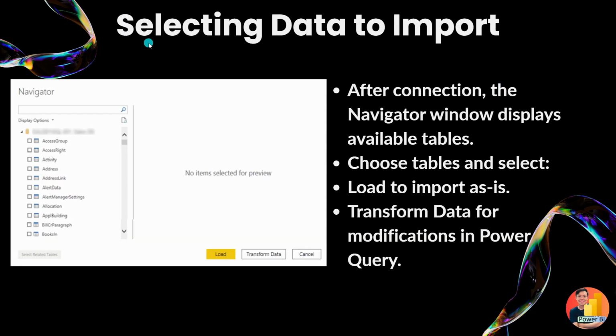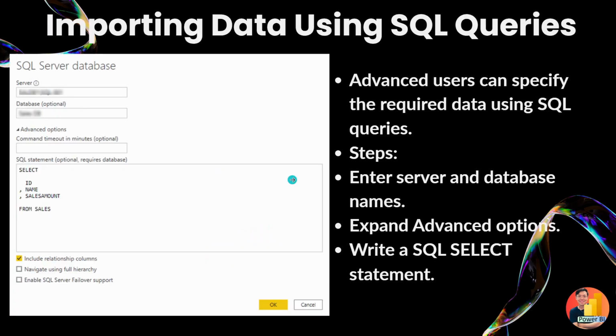After you connect, you can then select data to import. Basically, it's just like the flat files. In SQL it's also the same, where this Navigator pops up after you connect. It will ask you which data in this database, which tables, since a relational database is all about tables, you want to load. Obviously you can load or transform data. Load is basically loading the table straight into Power BI, or if you want to clean the data, you go to Transform Data.